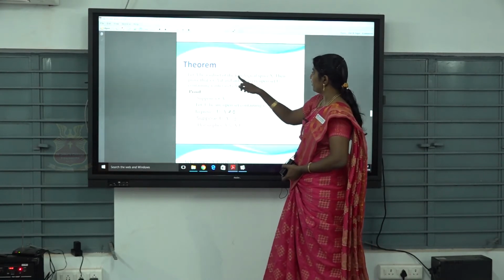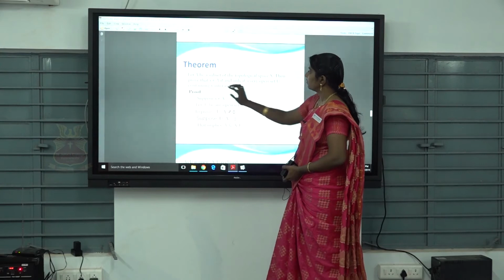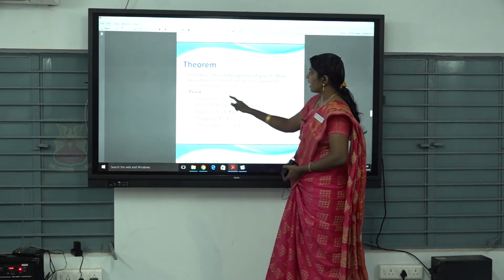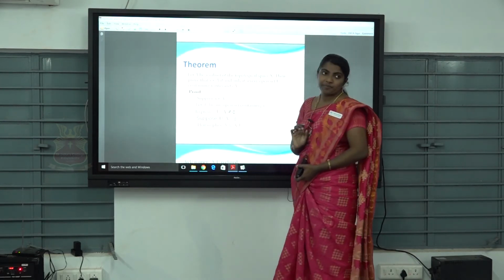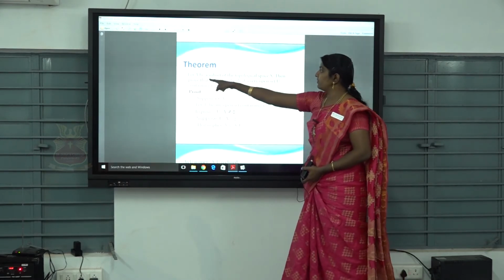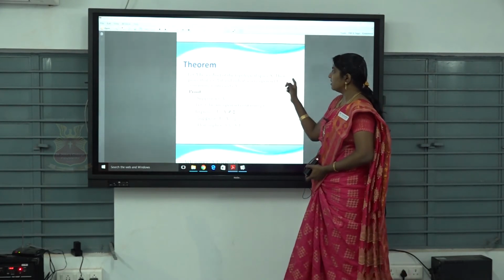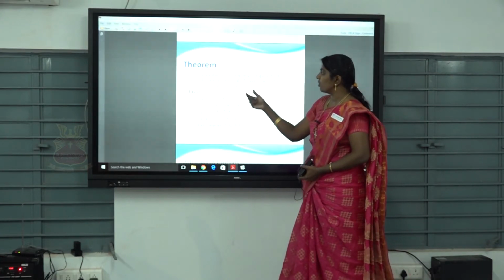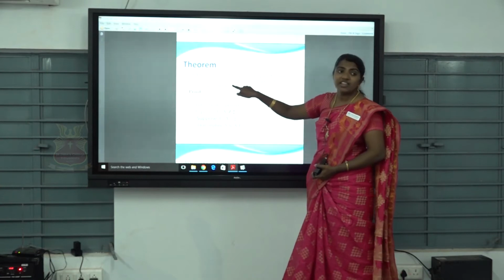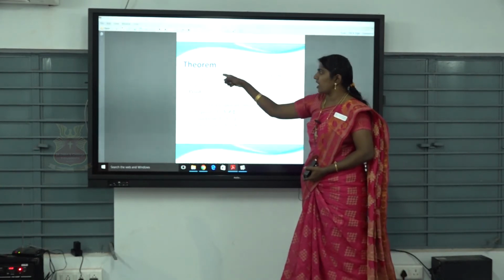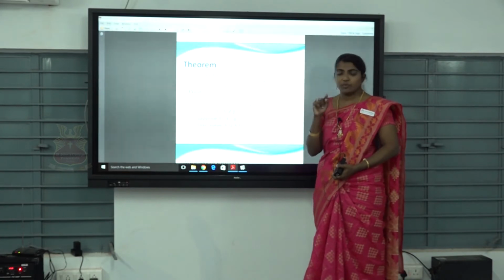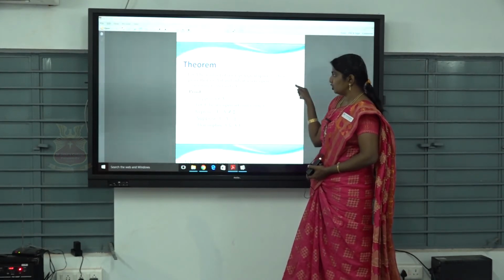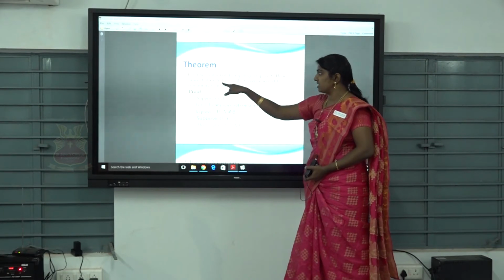Let A be a subset of the topological space capital X, then prove that X belongs to A closure if and only if every open set U containing X intersects A. So we have to take one subset from the topological space and then prove that X belongs to A closure implies every open set U containing this element X intersects with A.